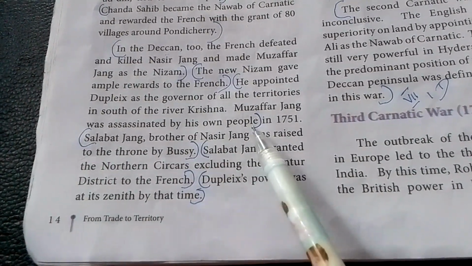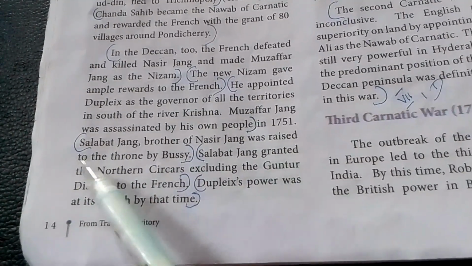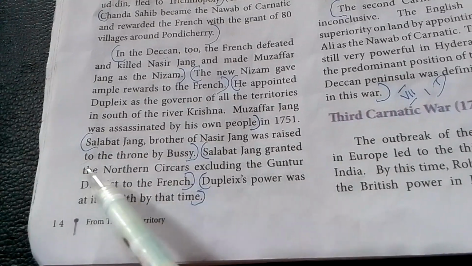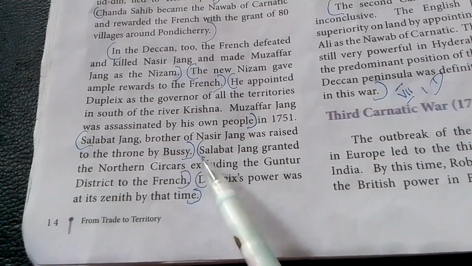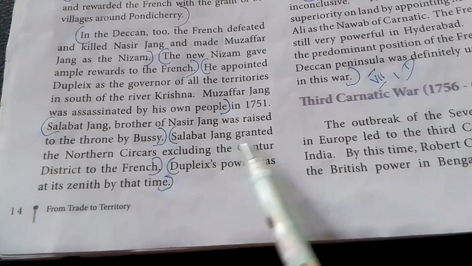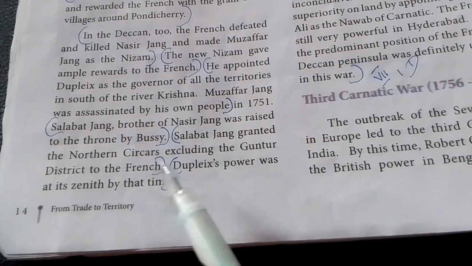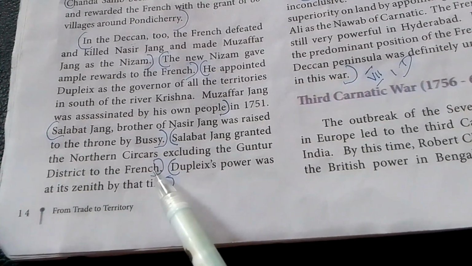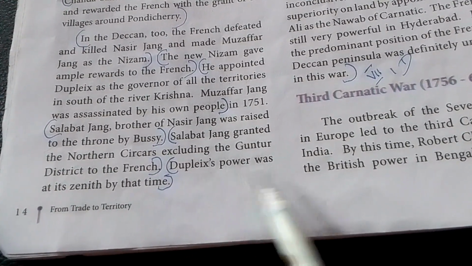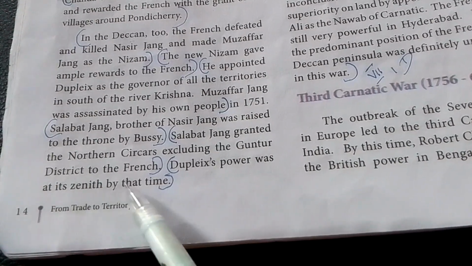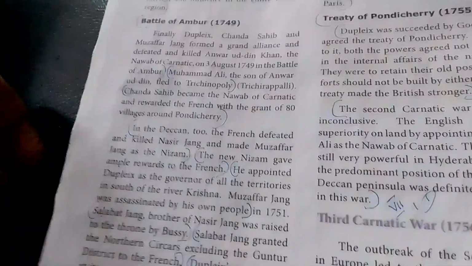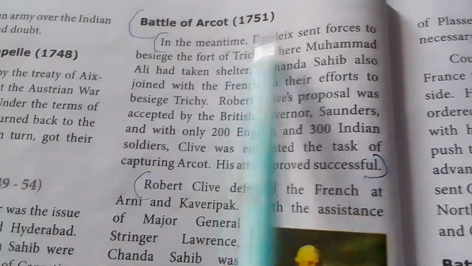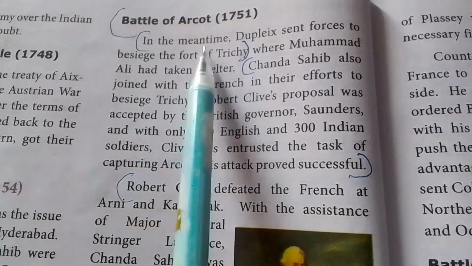இது வரைக்கும் எழுதிட்டு அடுத்த next pointல Salabat Jang, brother of Nasir Jang, was raised to the throne by Bussy. Next point, Salabat Jang granted the northern Circars, excluding the Guntur district, to the French. இது வரைக்கும் ஒரு பாயிண்ட் எழுதிட்டு நெக்ஸ்ட் பாயிண்ட், Dupleix's power was at its zenith by that time. இதோட இந்த பேராகிராஃப் முடிஞ்சிச்சு.